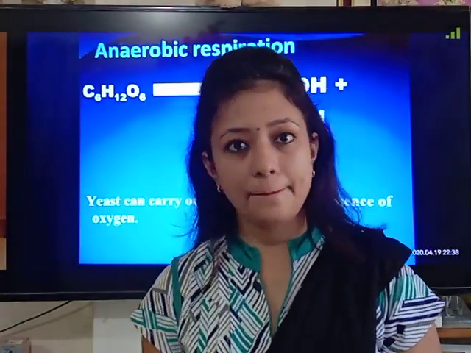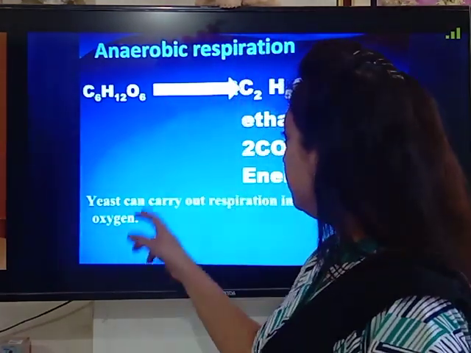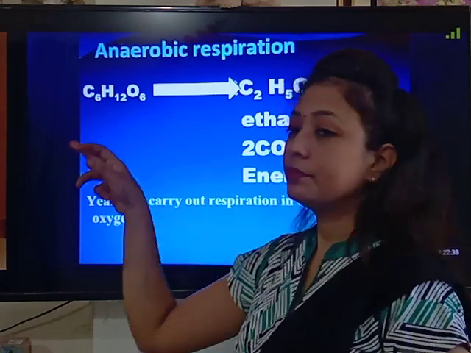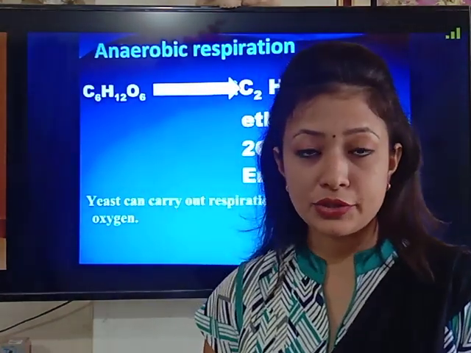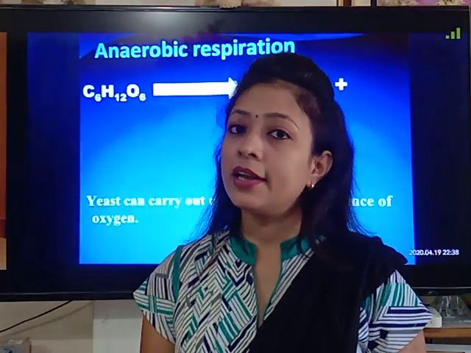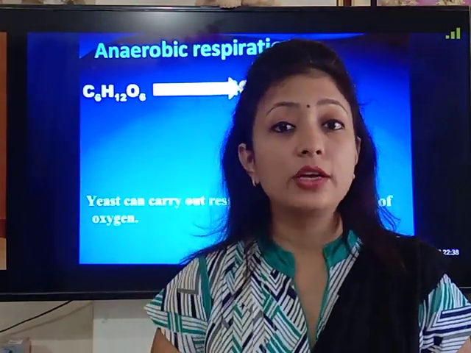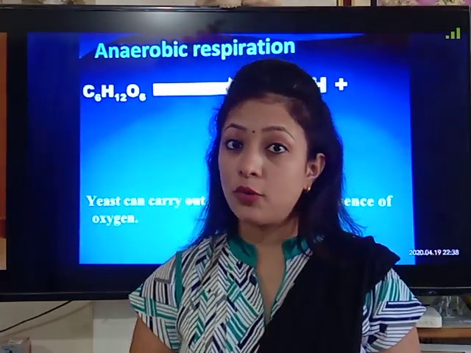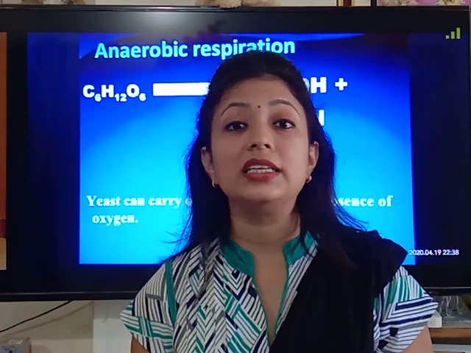Now what exactly happens in this process, children? Initially, the glucose molecule undergoes oxidation. As it undergoes oxidation, it produces two molecules of pyruvate. This pyruvate is a 3 carbon containing compound.